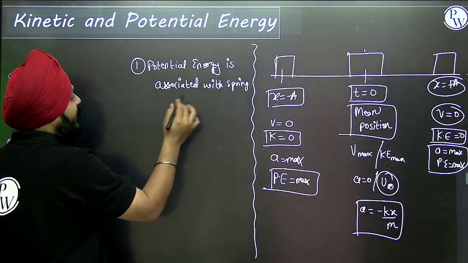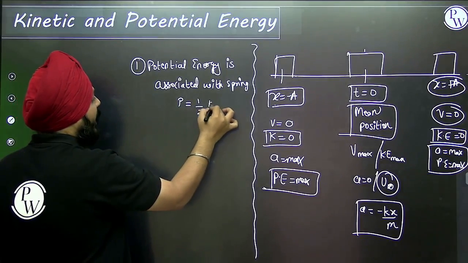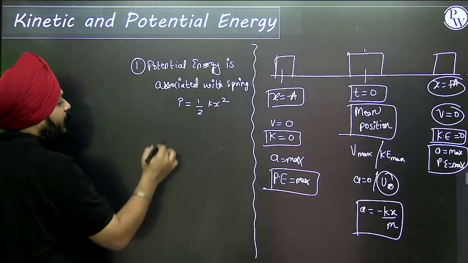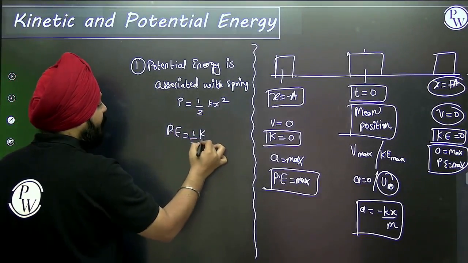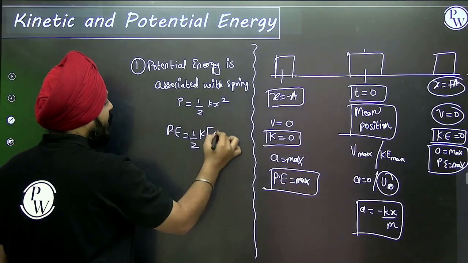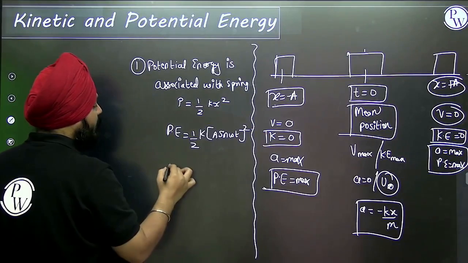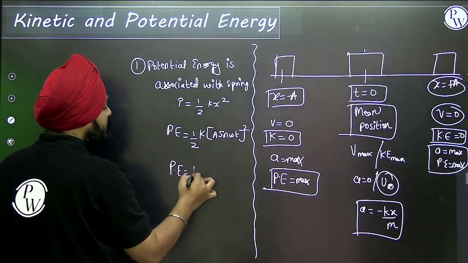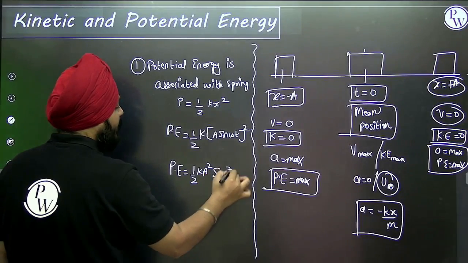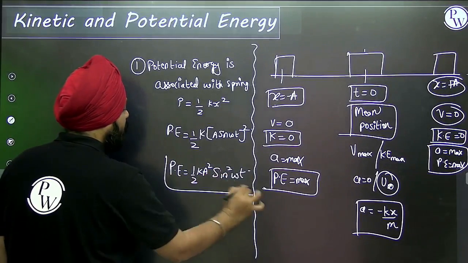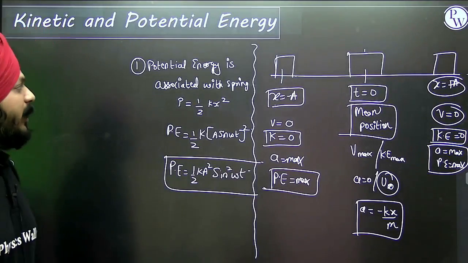So it means that it is a very simple thing. Potential energy is equal to half kx square. If you want to replace the value of x, it is half k, a sine of omega t, whole square. In another sense, the equation of the potential energy is half k a square sine square omega t.